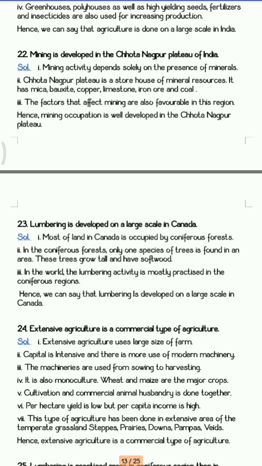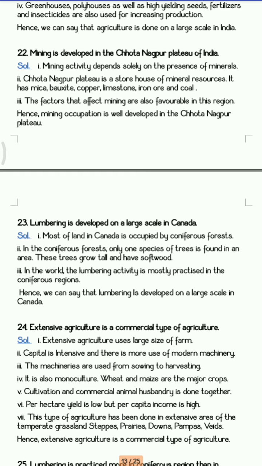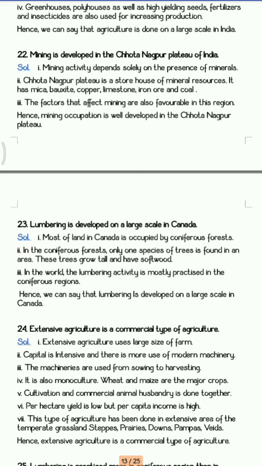Okay. Now the next thing in this case is what? The wood which you find in the case of coniferous forest, so that wood is very much soft. This wood can be cut, these trees can be cut down easily, as well as the trees or the wood can be used for construction purpose, for the furniture purpose very conveniently. So because of that, this type of soft wood is basically preferred. So that is found in majority in Canada.